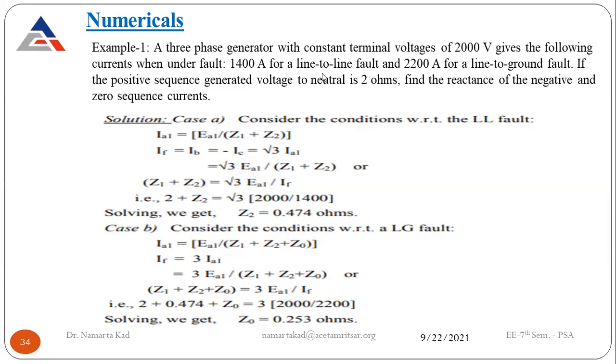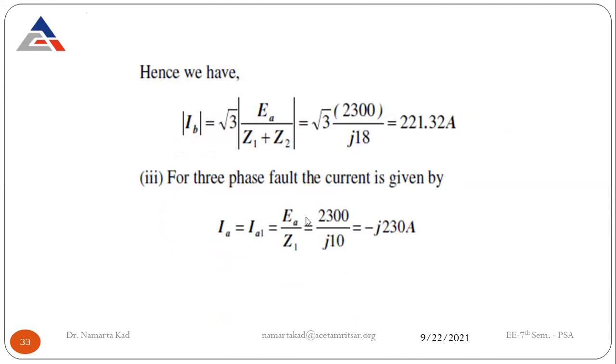For the category of line to line fault, consider the conditions with respect to the line to line fault, and this is the formula for the line to line fault: IA1 is equal to EA1 divided by Z1 plus Z2, and fault current IB is equal to minus IC, equal to root 3 IA1, that we have just applied in this numerical also.